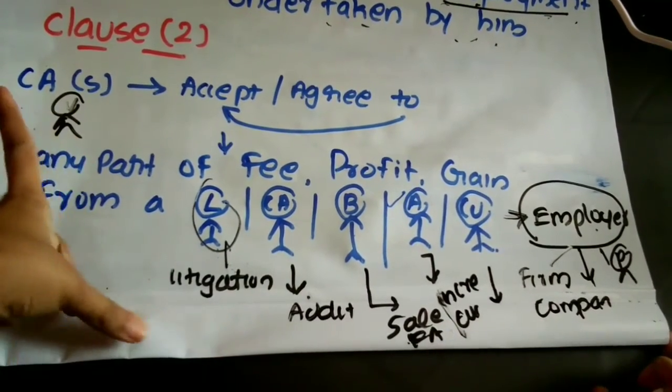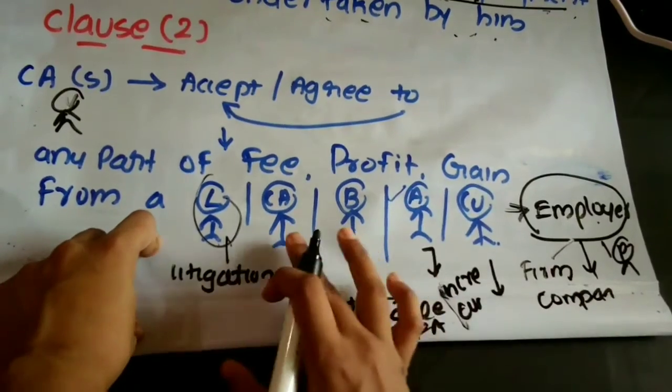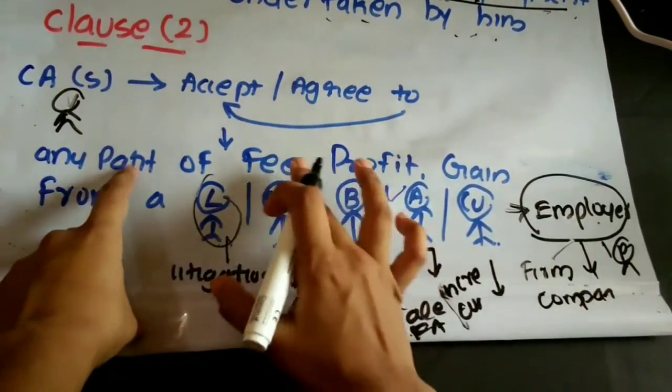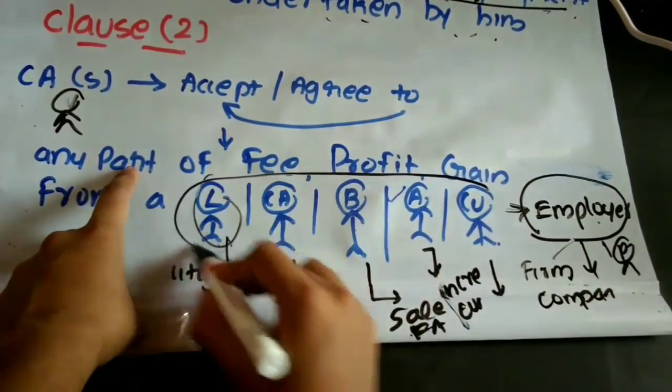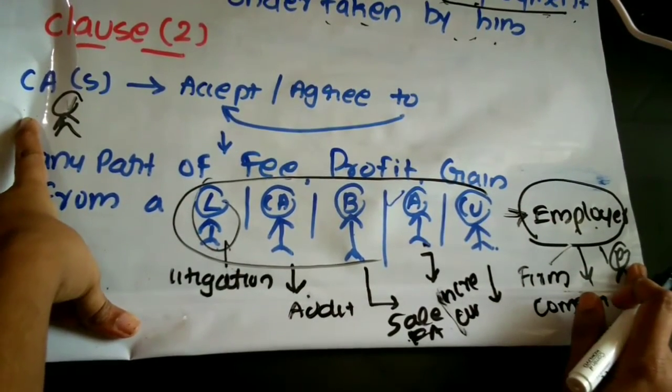So, if the employee CA is accepting any part of the fee, profit, or gain of this person appointed by the employer, then the CA in service shall be deemed to be guilty of professional misconduct.